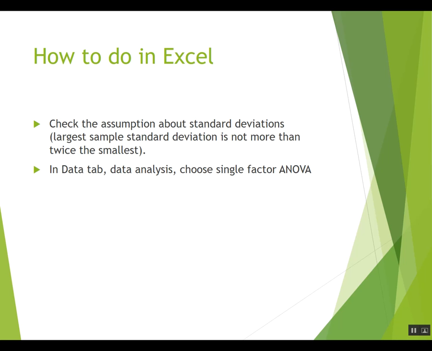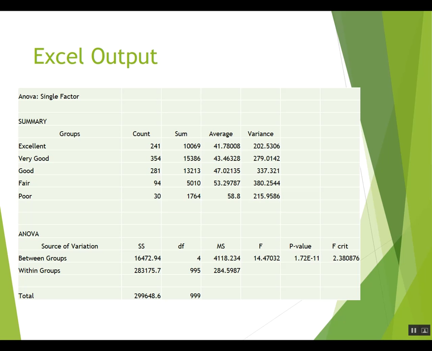Okay, so how do we do this in Excel? Well, in the Data tab, we choose Data Analysis, we choose Single Factor ANOVA, tell it where the data is, and we'll get a printout. We'll get an output that looks like this in this case. So there's a whole lot here. Let's just see what some of the easy ones tell us.